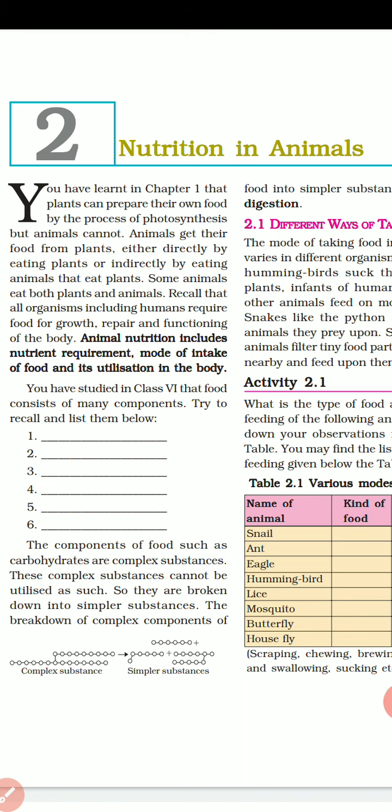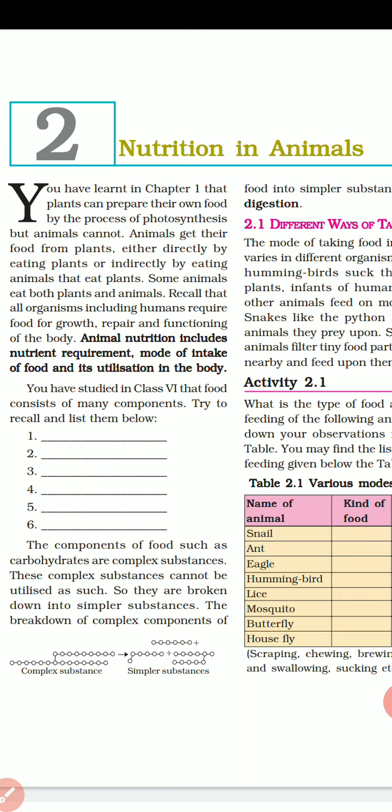Today we will start chapter 2, that is nutrition in animals. In chapter 1 we discussed nutrition in plants. There we learned about the different types of nutrition, how plants take nutrition, autotrophic nutrition, heterotrophic also. Different types of nutrition are there, and we also learned about the photosynthesis process.